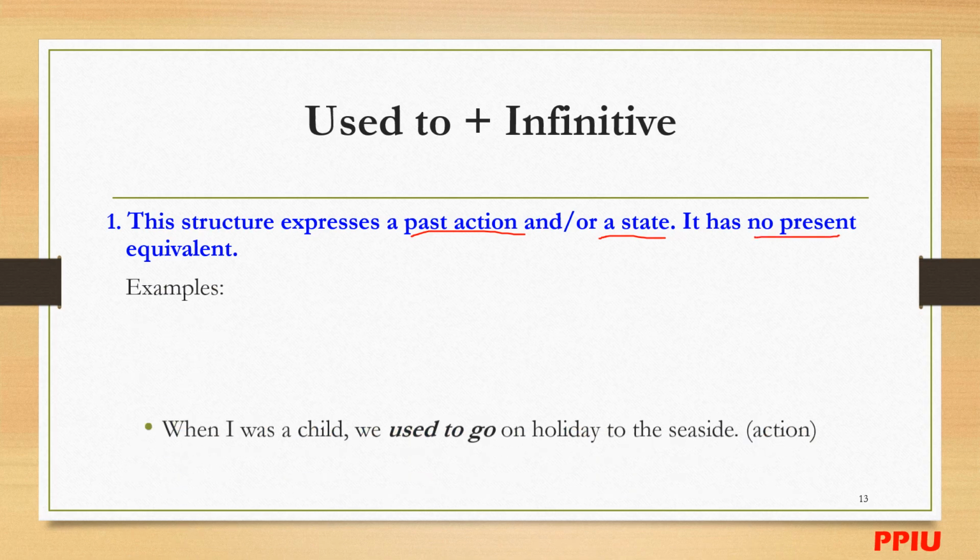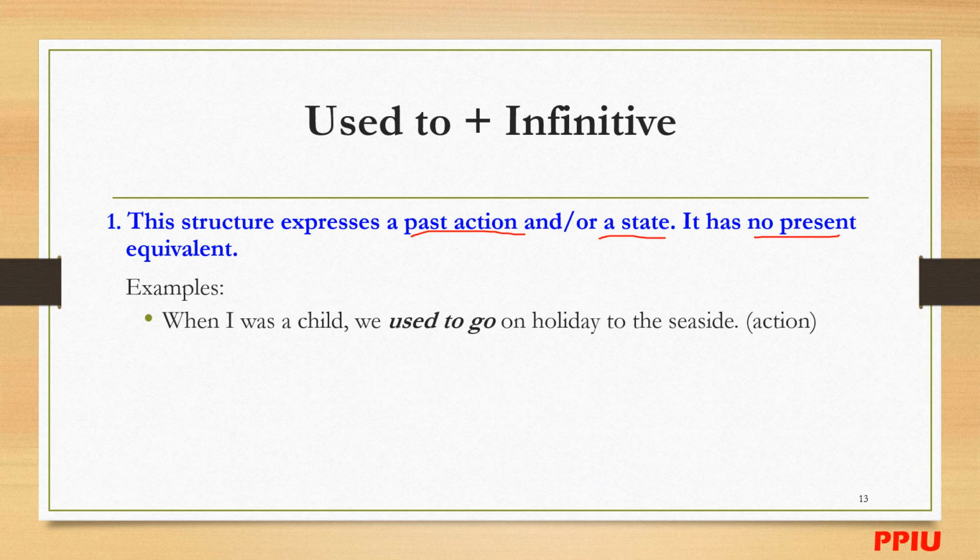For example, when I was a child, we used to go on holiday to the seaside. This is talking about the action. How about right now? Do you still have a chance to go there? No. It's completely finished in the past. It's just a past habit, but right now no more.